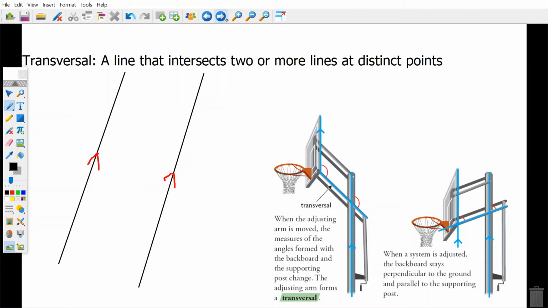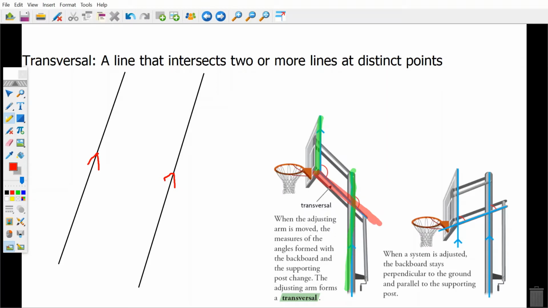The next thing to understand is a transversal line. A transversal is a line that intersects two or more lines at distinct points. We have an example here with a basketball net. If these two lines right here were your parallel lines, the transversal line is right here.